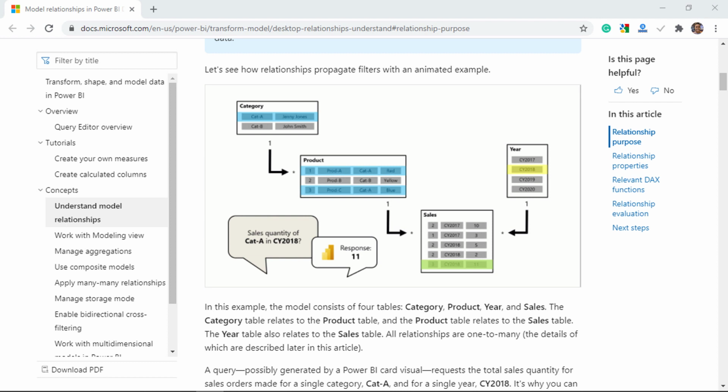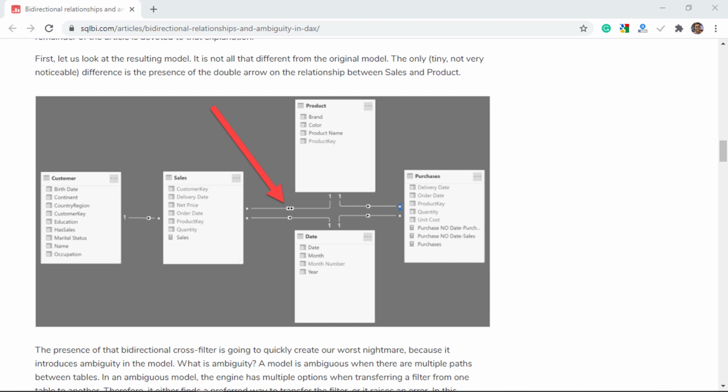Note that all the relationships here are one directional. That is, the filters propagate from the one side to the many side. You can also set any of the relationships as bidirectional in Power BI. In that case, the filters will propagate from the many side to the one side too. For example here, the relationship between sales and product is bidirectional. That is, both sales and product filter each other.